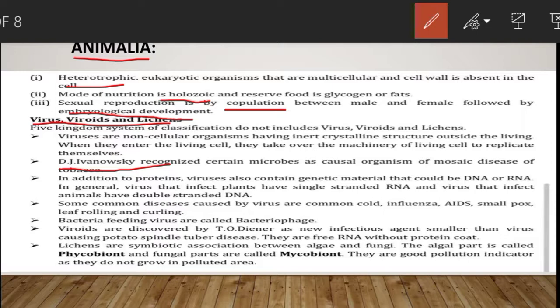So in addition to proteins, viruses also contain genetic material that could be either DNA or RNA. In general, viruses that infect plants have single-stranded RNA, and viruses that infect the animals have double-stranded DNA. Some common diseases caused by viruses are common cold, influenza, AIDS, smallpox, leaf rolling, and curling.